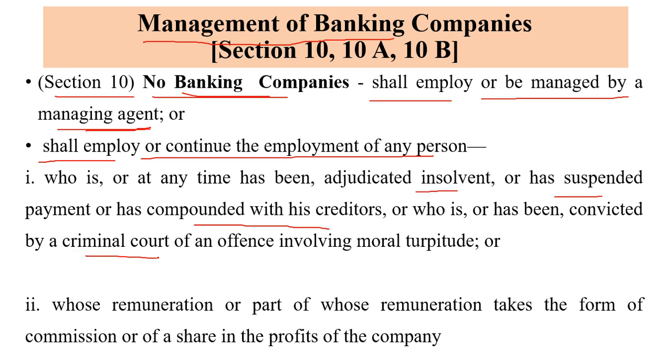These people are not allowed to work in a bank, and the banking company should not employ them.